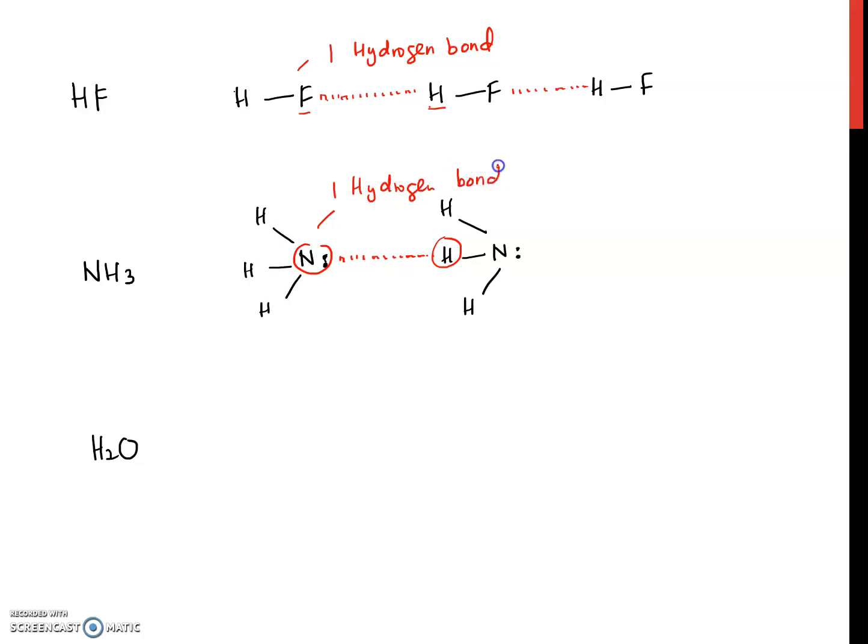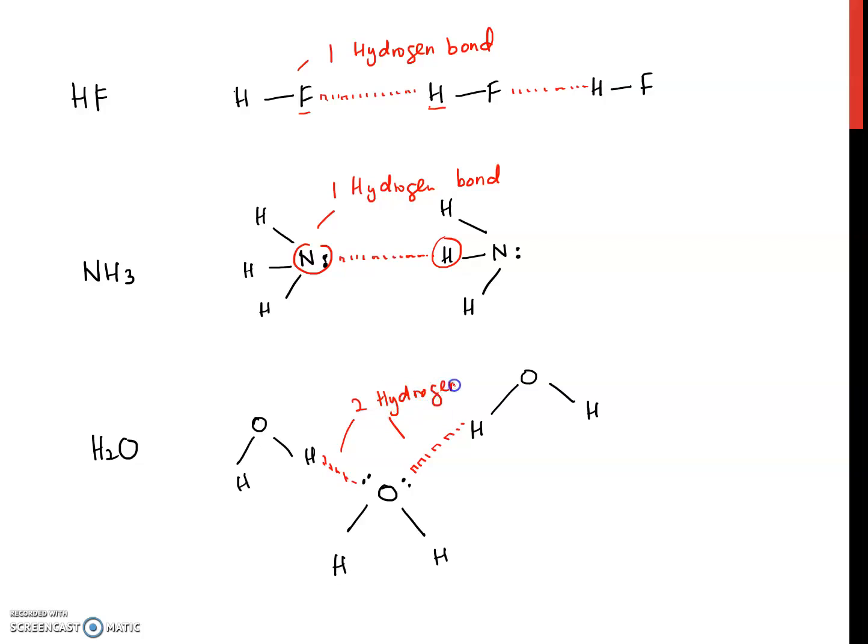Next for H2O molecule, since it has two lone pairs, one H2O molecule can form two hydrogen bonds.